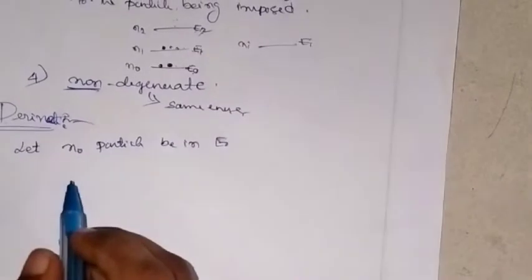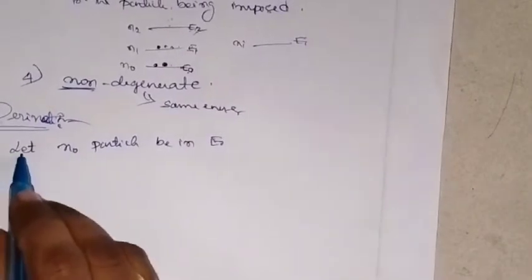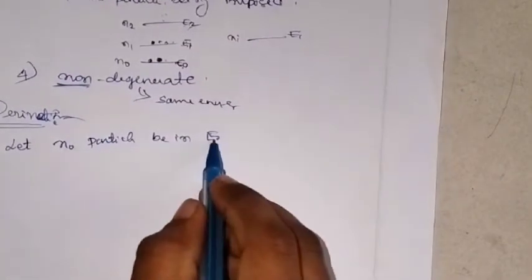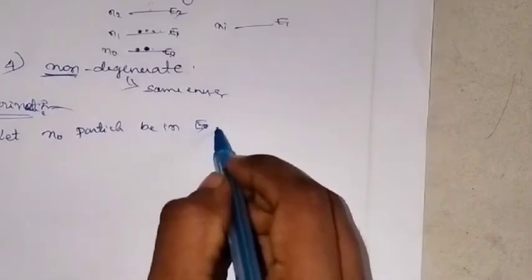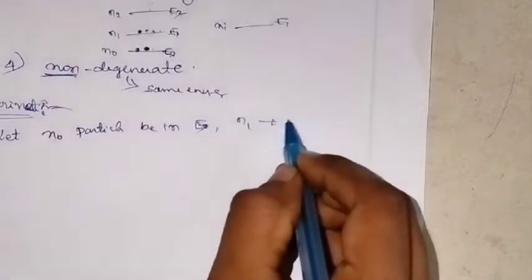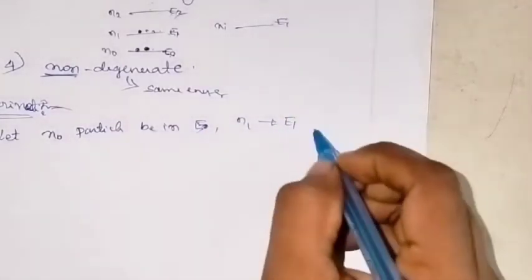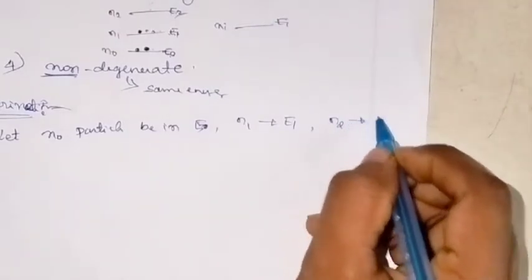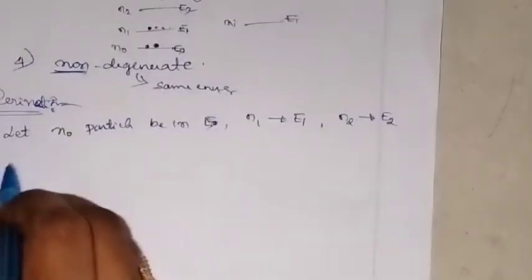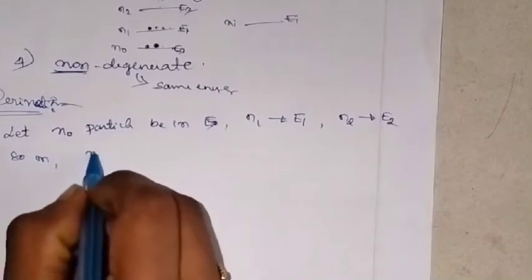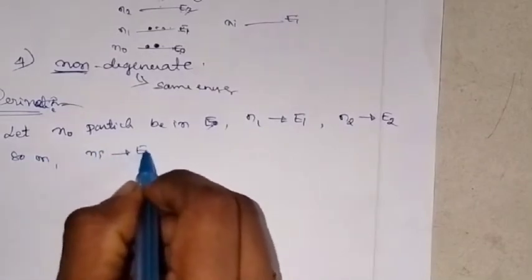The same thing we are writing in the statement. Let n0 particles be in the energy level E0, n1 particles in the energy level E1, n2 particles in the energy level E2, and so on. ni particles are in the energy level Ei.